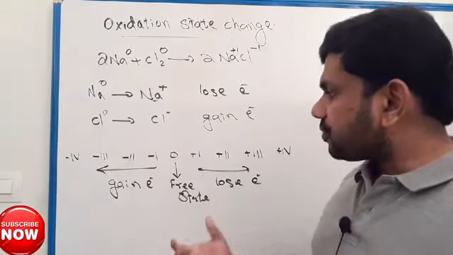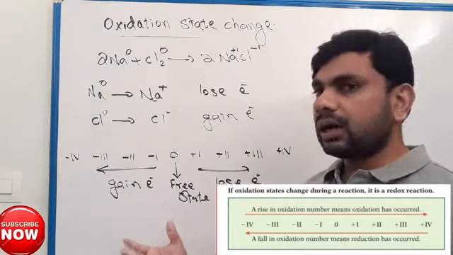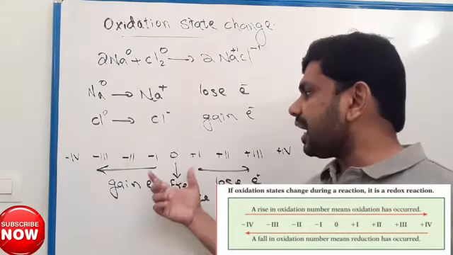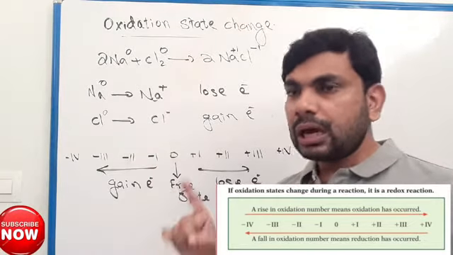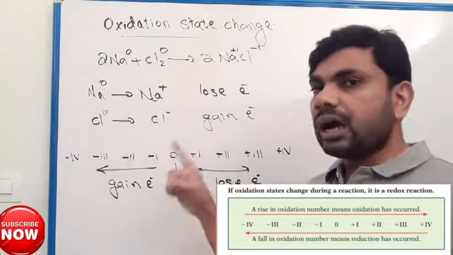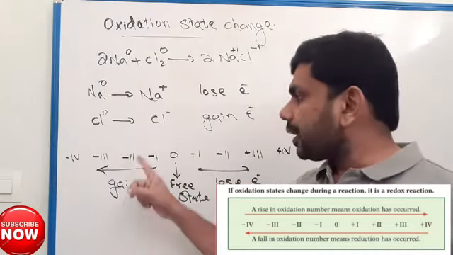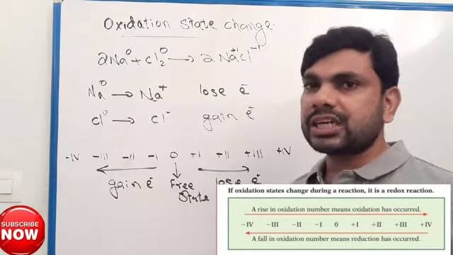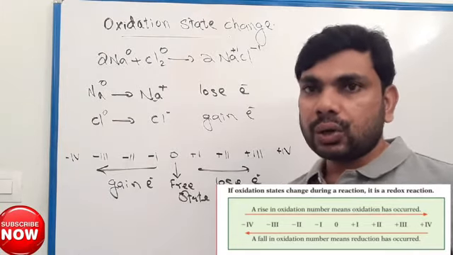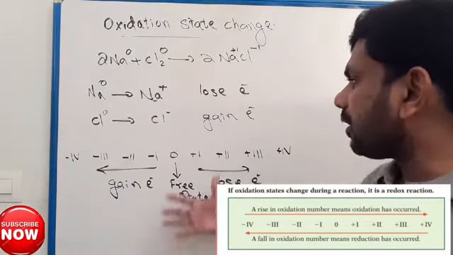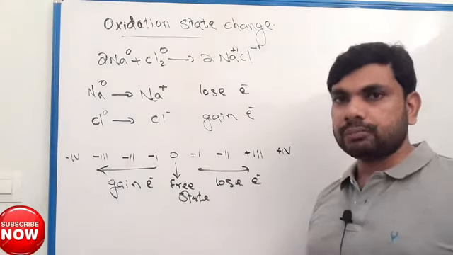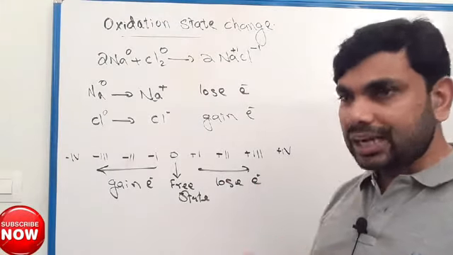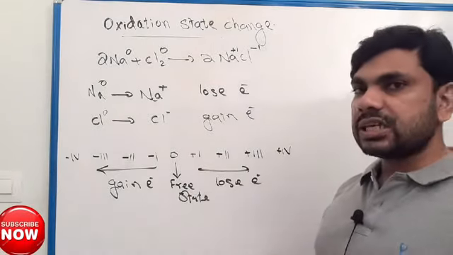Clear? After receiving electron, after gaining electron, atoms become negatively charged. After receiving 1 electron, -1 oxidation state. After receiving 2 electrons, -2 oxidation state, and so on. Similarly, after losing electron, they get positive charge. After losing 1 electron, +1 oxidation state.